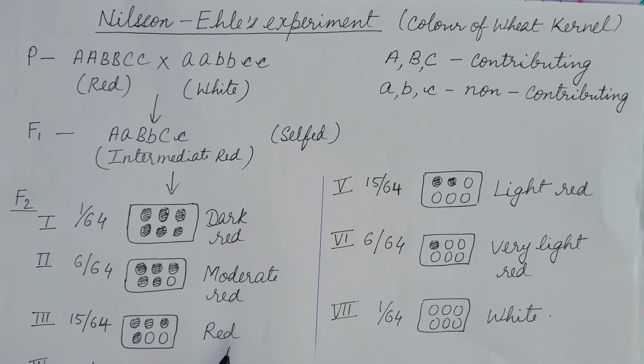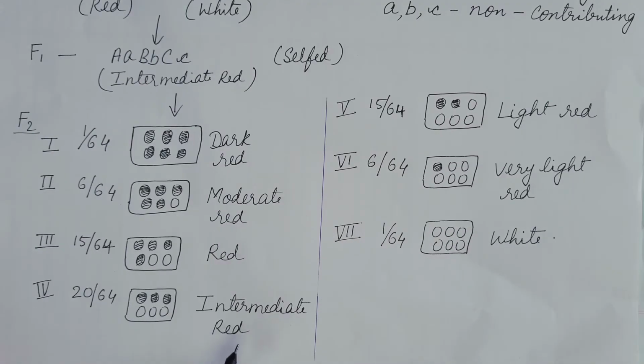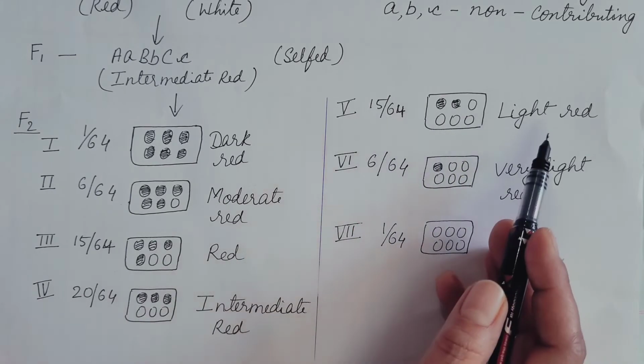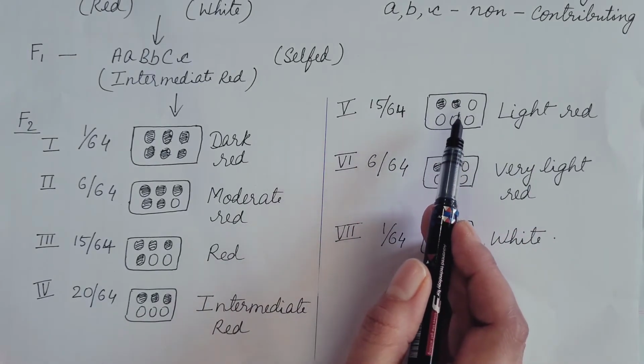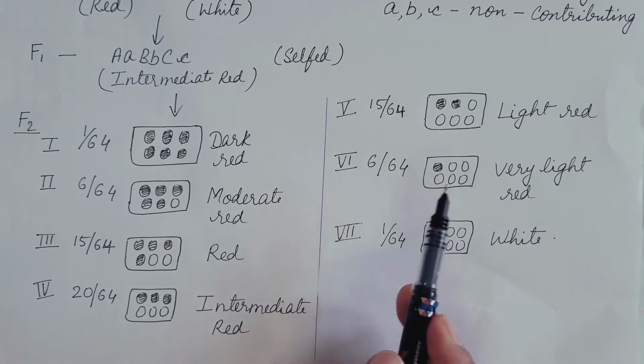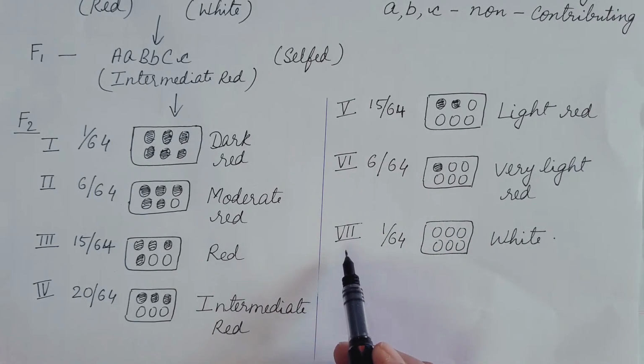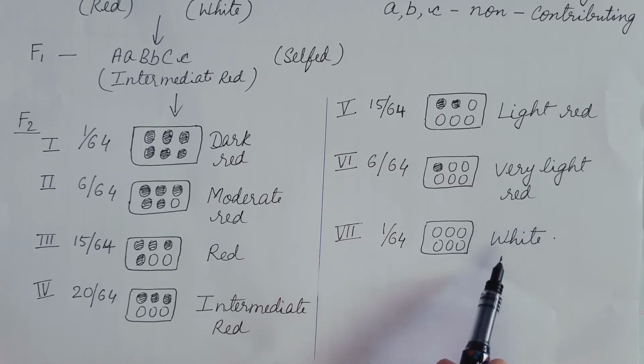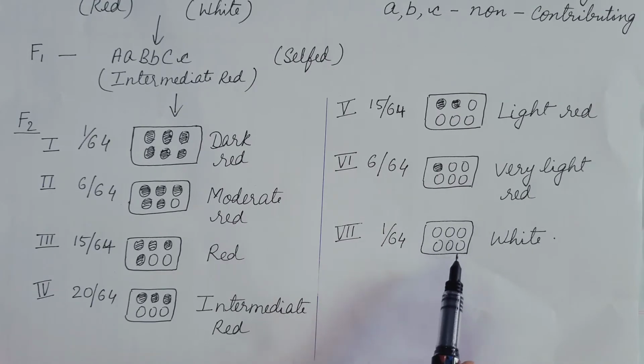Class 3, red, contributing alleles are 4. Class 4, intermediate red, contributing alleles are 3. Class 5, light red, 2. Class 6, very light red, 1. And class 7, which is white, has no contributing alleles; all are non-contributing alleles.